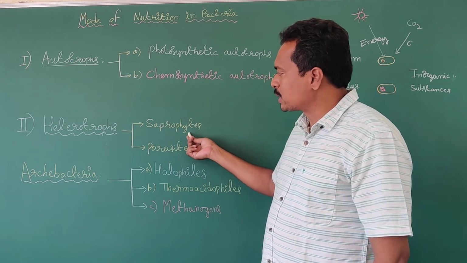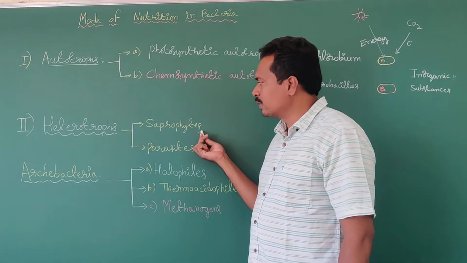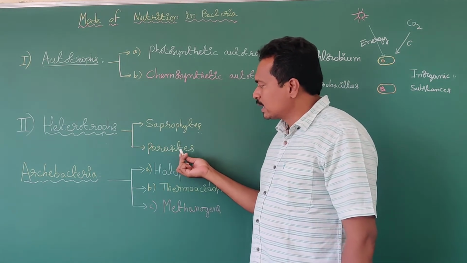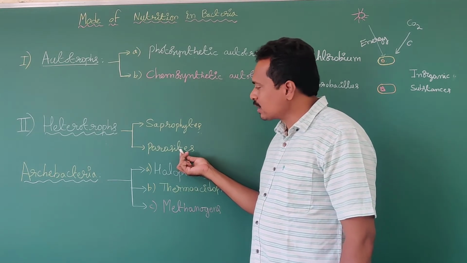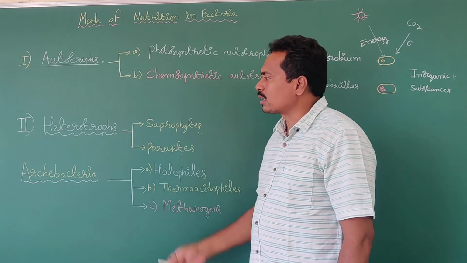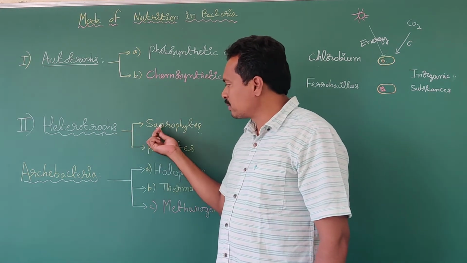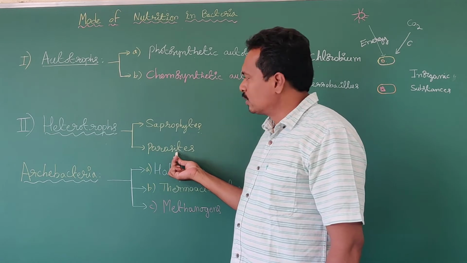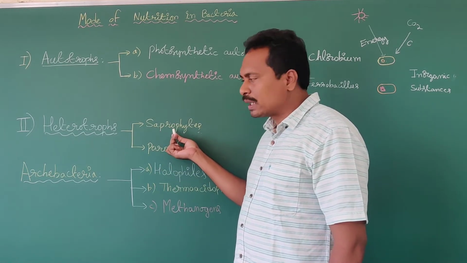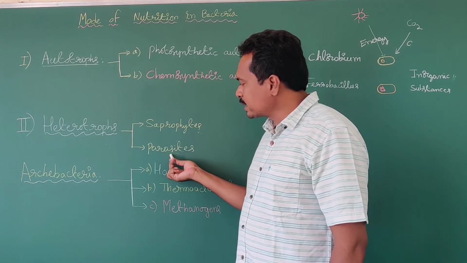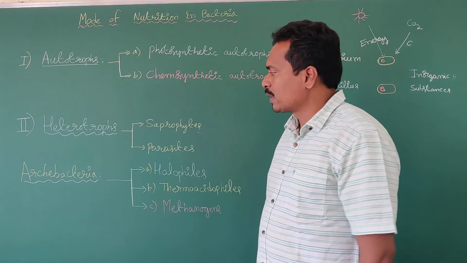Saprophytes, the heterotrophs, depend on dead and decayed matter, whereas parasitic bacteria depend on cells or tissues of a host organism. So heterotrophs are saprophytes and parasites. What differences do we observe between these two? Saprophytes depend on dead and decayed matter. Parasites depend on cells or tissues of a host organism.